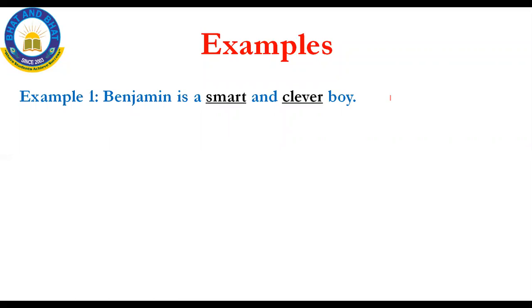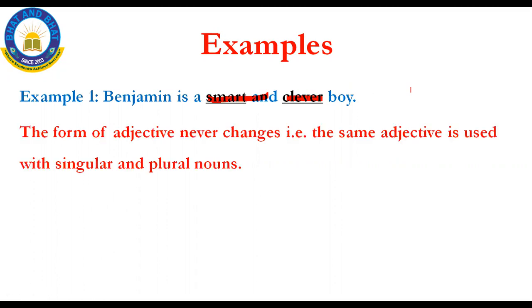Now some more examples. Benjamin is a smart and clever boy. Which is the adjective in the sentence? See, smart and clever is the adjective in the sentence. It tells about Benjamin. Benjamin is a smart and clever boy, which describes Benjamin, isn't it? See, the form of adjective never changes. The same adjective is used with singular and plural nouns.